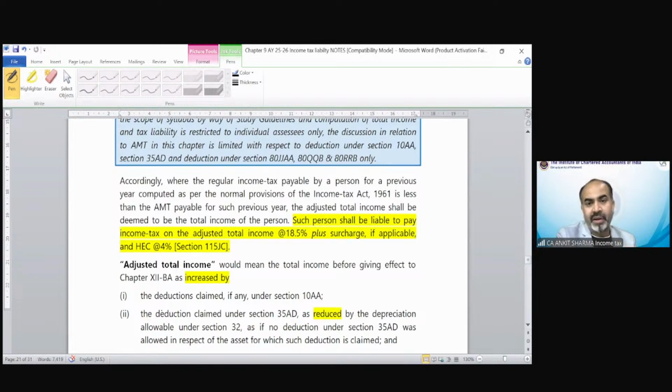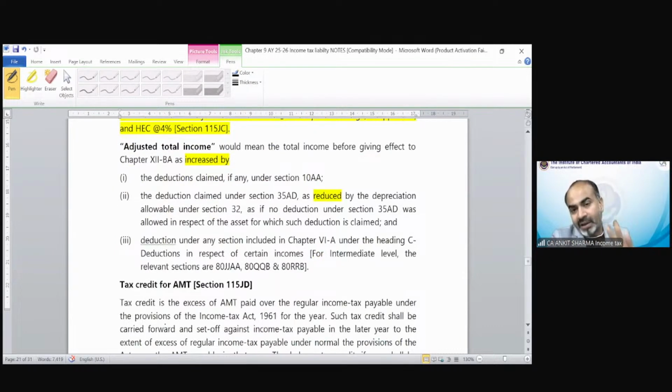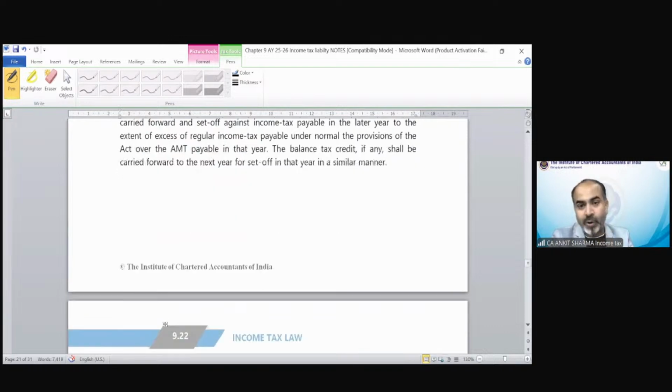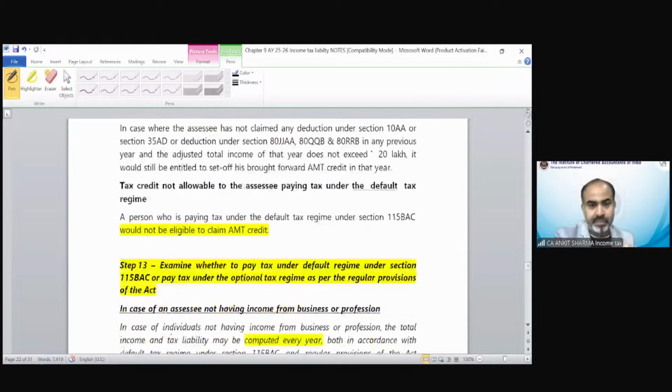So generally what happens, there are provisions and then I make a summary. But only for this section, I have prepared the summary before the provision. So first of all, you should go with the summary. So when you read the provision, you will understand each and every word of that detailed provision. So kindly go through these provisions. If there is any problem, definitely I am going to solve it for you in the next session.